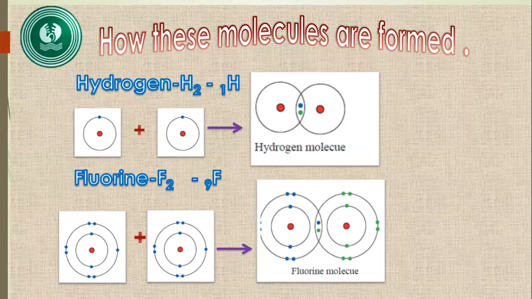So each fluorine, to obey the octet rule or to get the stable electronic configuration of noble gas, needs 1 electron. So they commonly share the 1 electron and form a molecule, that is the fluorine molecule. By this shared electron pair they form a bond. That bond is the covalent bond.